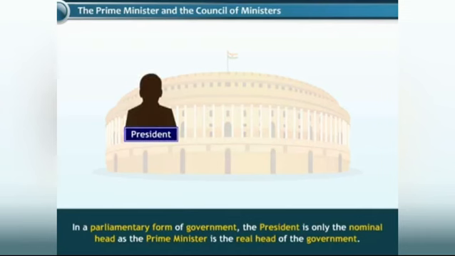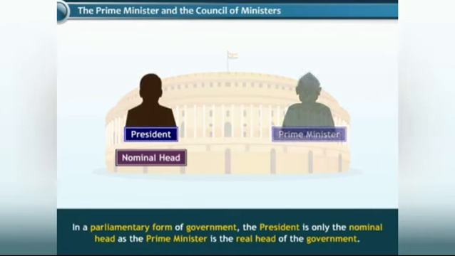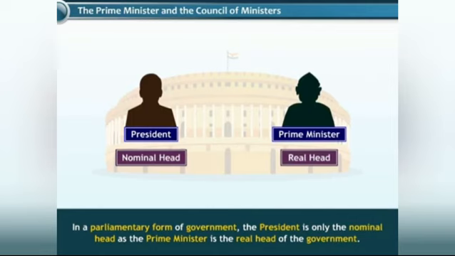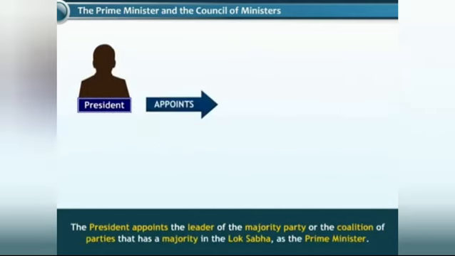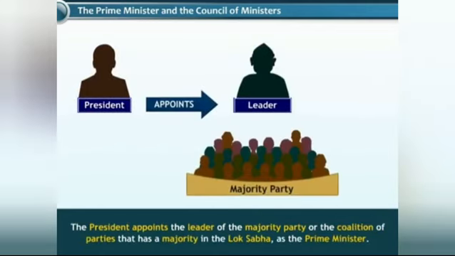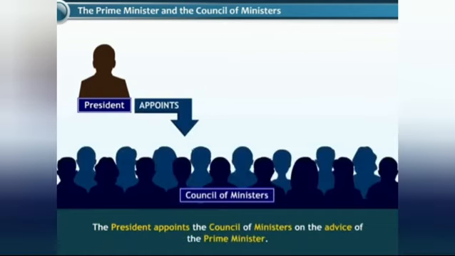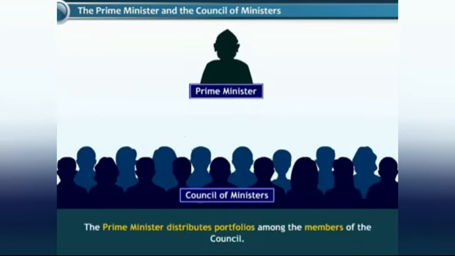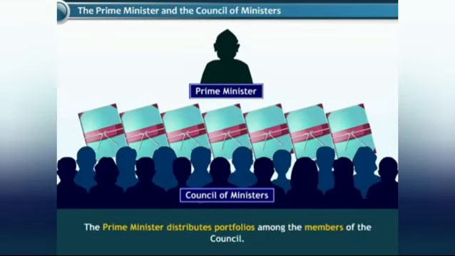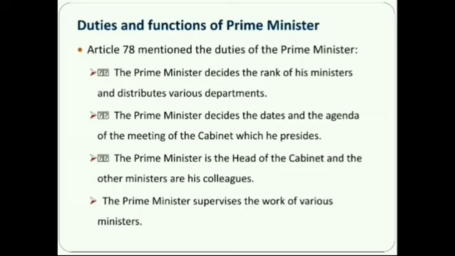The President is only the nominal head, as the Prime Minister is the real head of the government. The President appoints the leader of the majority party or the coalition of parties that has a majority in the Lok Sabha as the Prime Minister. The President appoints the Council of Ministers on the advice of the Prime Minister. The Prime Minister distributes portfolios among the members of the Council.